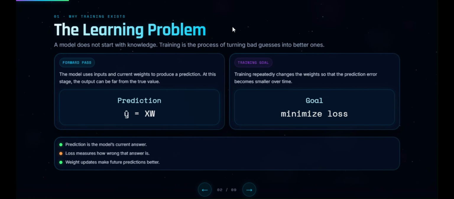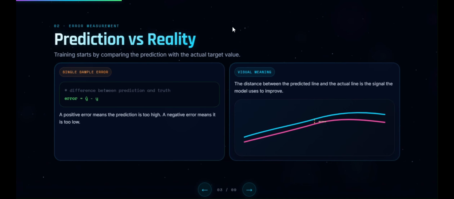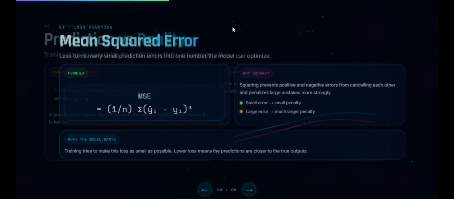Training is basically repeated error correction. The model predicts, measures how wrong it was, then adjusts its weights to do better next time. That simple loop is the foundation of machine learning. At the beginning, the model knows absolutely nothing. Weights are random, predictions are terrible. Training slowly transforms those random weights into meaningful patterns learned from data.